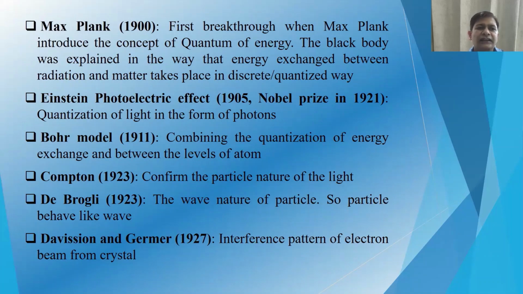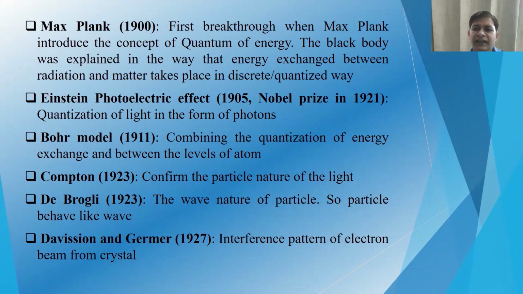Followed by that, Albert Einstein in 1905 proposed the photoelectric effect, and for that he got a Nobel Prize in 1921. After that, considering the quantization of energy, Bohr proposed an atomic model in 1911, and there was another, the Compton effect, which proves the particle nature of light, in 1923.